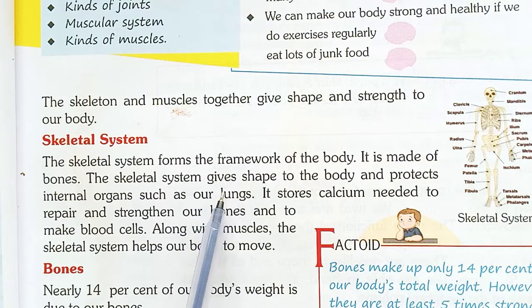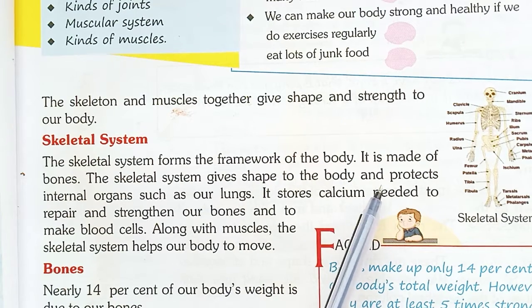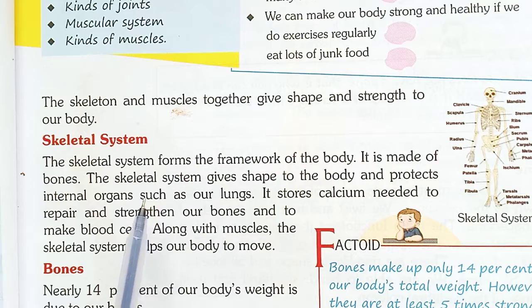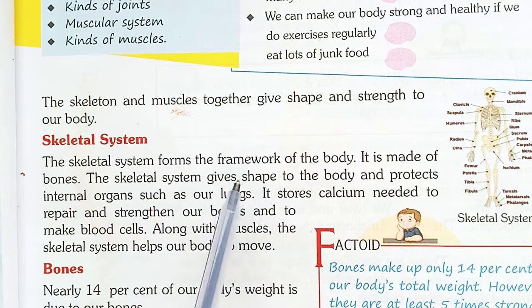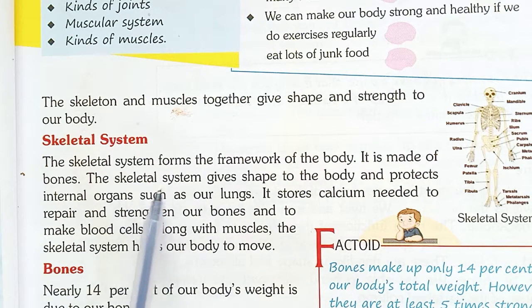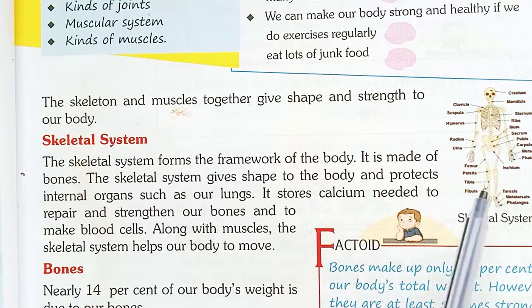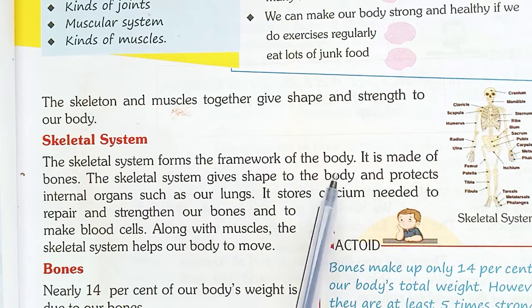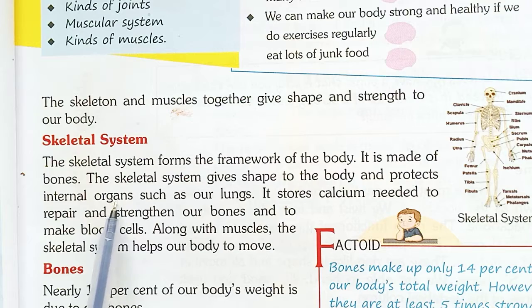The skeletal system gives shape to the body and protects internal organs. It gives the shape of the body, how we look, how we appear. This is the work of the skeletal system, and it protects our internal organs such as the lungs, which are inside. So who protects them? The skeletal system.